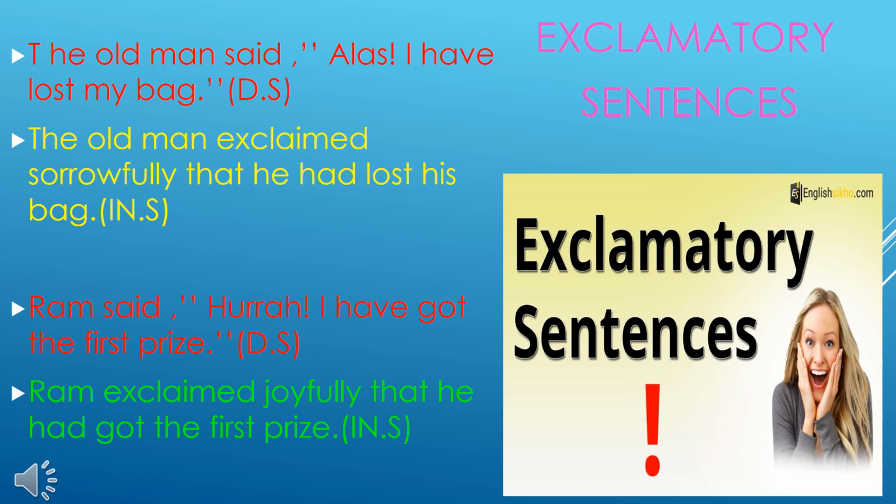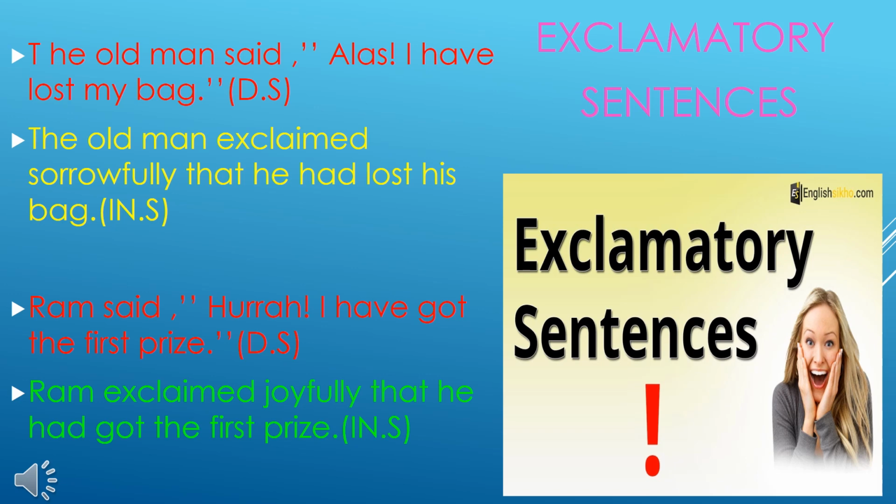I, you have to change it as he. Have, you have to change it as had. Lost, as it is, you have to write it. My means that is his bag. The old man exclaimed sorrowfully that he had lost his bag.